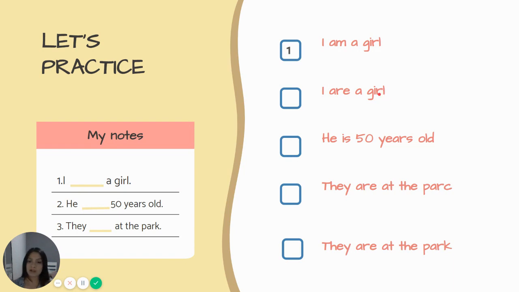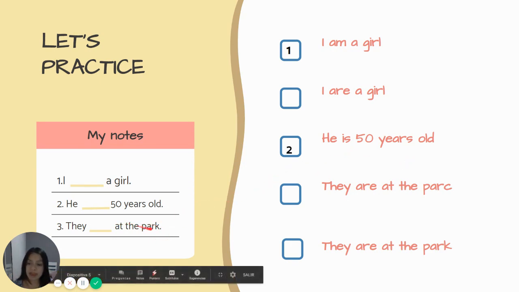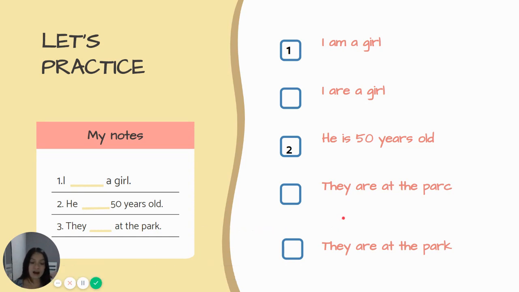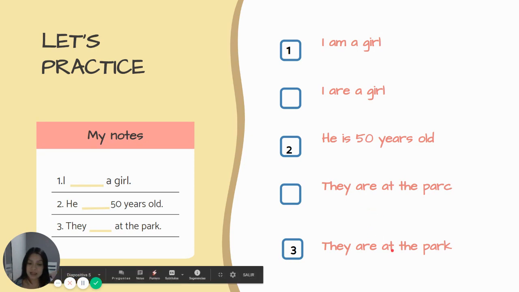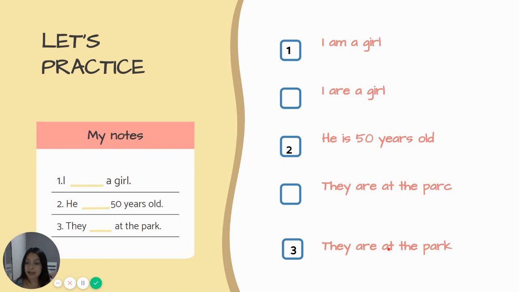Let's see. Good job. It is I am a girl. Nice. Number 2. He is 50 years old. And number 3. They are at the park. Excellent. If you get the 3 of them right, congratulations. You already know how to use the verb to be.